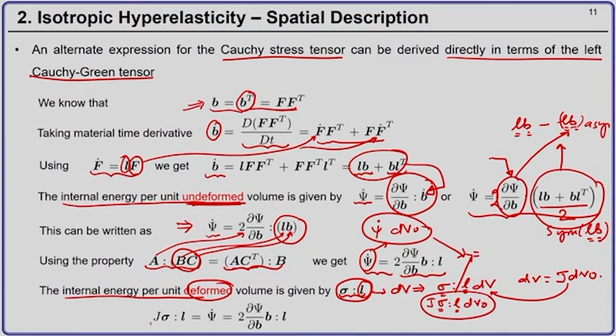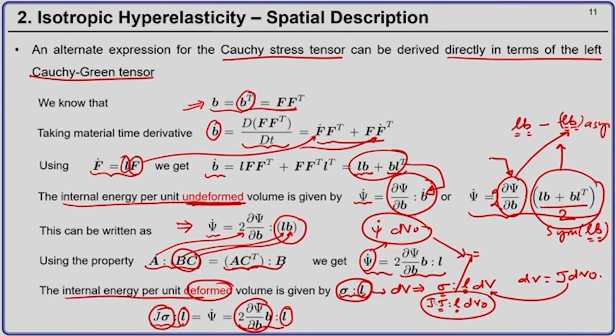So, I have J sigma double contracted with the velocity gradient tensor equal to psi dot, equal to 2 del psi by del B, B double contracted with L. Now, there is a double contraction with L on both sides, therefore, this term should be equal to this term.